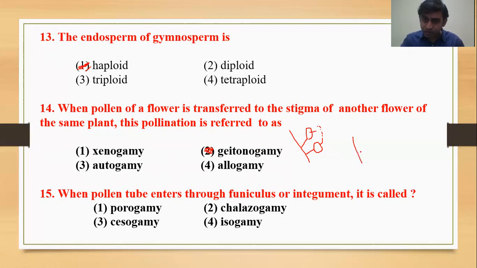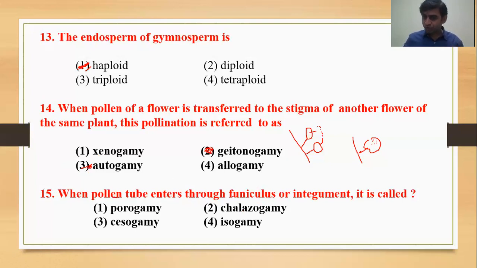Suppose there is one plant with many flowers, but the pollen grain from a flower falls on the stigma of the same flower. Then it is called autogamy. Auto means self, and geitono means neighbor. Xeno means different species, meaning two different plants. Suppose one is angiosperm and another is gymnosperm, and the pollen grains are transferred from one plant to another plant of a different species. For that, this word is used. Then when the pollen tube enters through the funicle or integument, what will it be called?